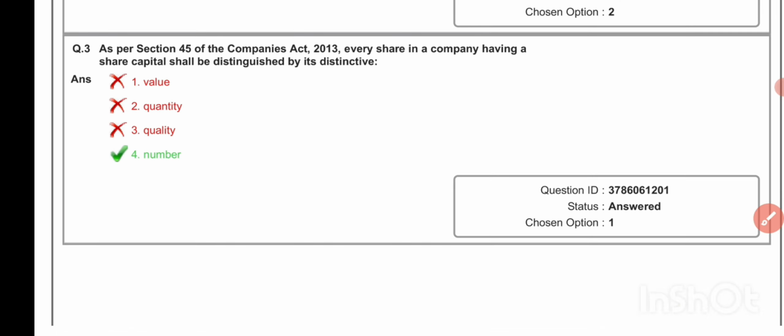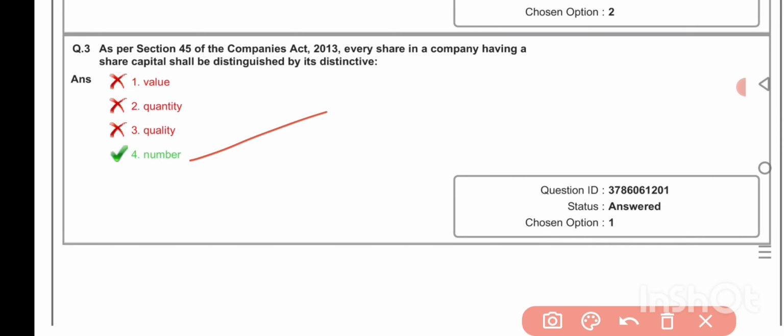As per Section 45 of the Companies Act 2013, every share in a company having a share capital shall be distinguished by its distinctive number.